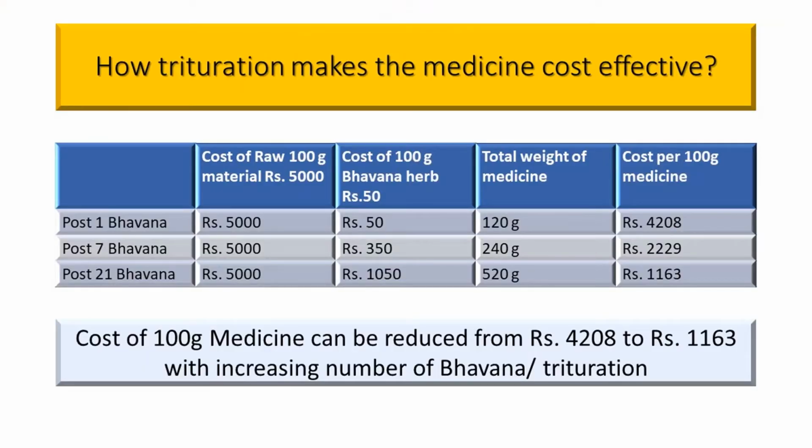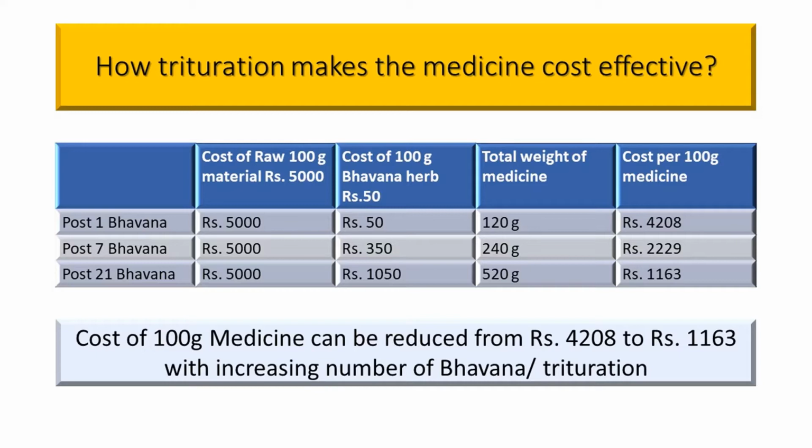For example, imagine some formulation containing costly bhasma like gold bhasma, some rasa sindur, etc., where 100 gram of raw material powder is costing you rupees 5000, and the herb required for bhavana trituration is costing rupees 50 for 100 gram.